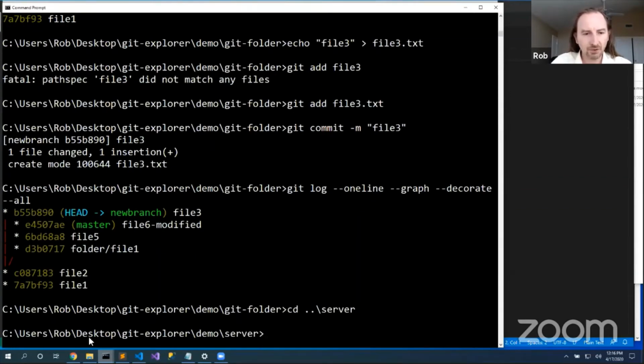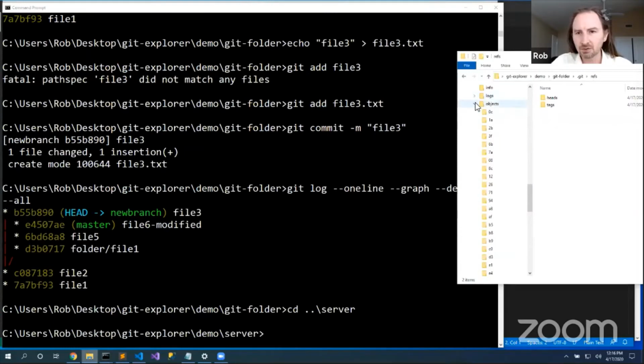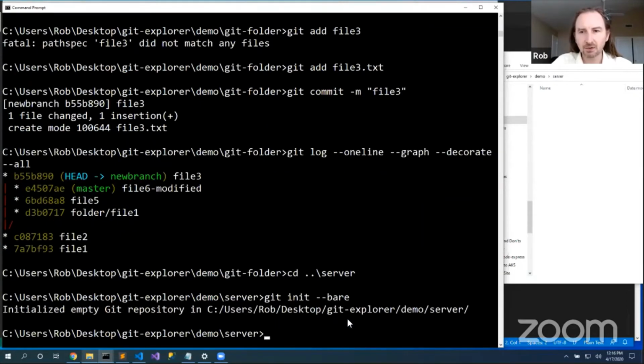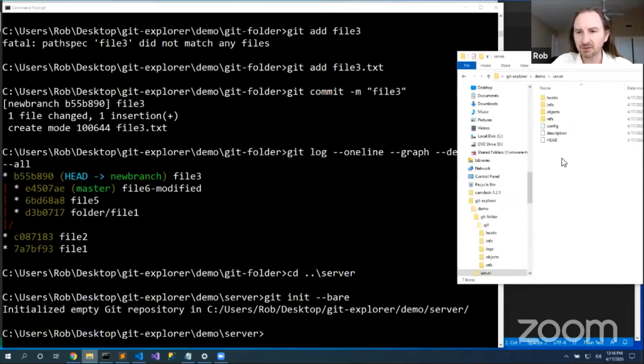Outside this Git folder, I have this new folder called server. And let's pretend this is our Git server. Right now, it's an empty folder. git init, and I'm going to say --bare. By saying --bare, I'm saying only put the contents of the Git folder here. Don't create a .git folder itself. This is perfect for servers where we don't need a checkout directory. We don't need a head. It still has a head, but here's that server.